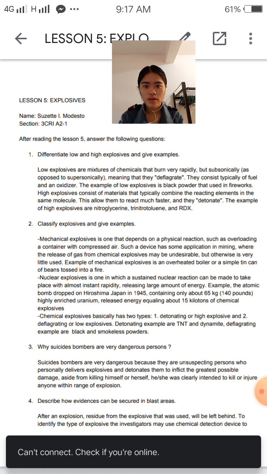Highly enriched uranium released energy equal to about 15 kilotons of chemical explosive. Chemical explosive basically has two types. 1, detonating or high explosive, and 2, deflagrating or low explosive. Detonating examples are TNT and dynamite. Deflagrating examples are black and smokeless powder.